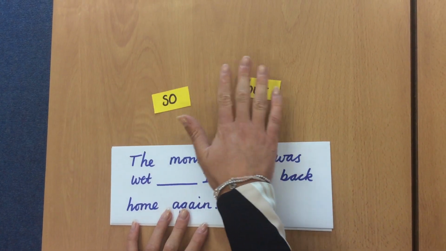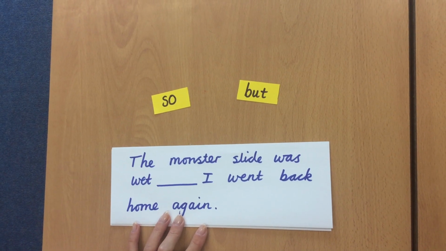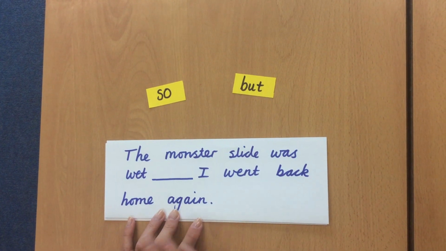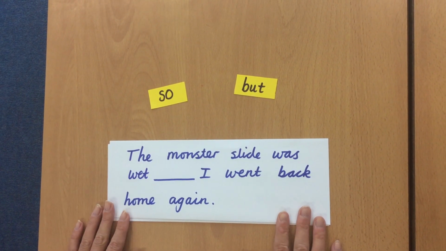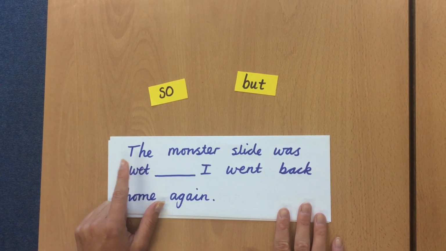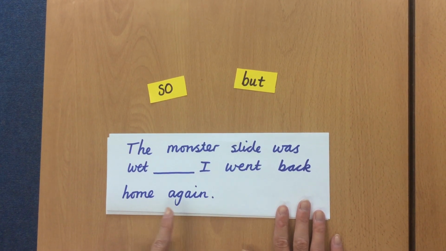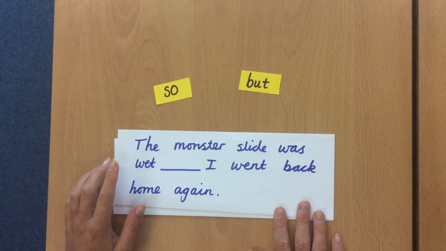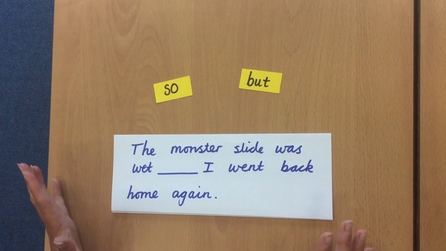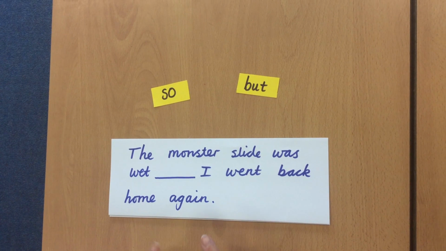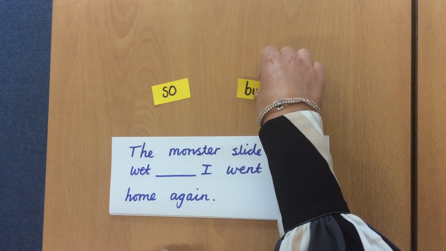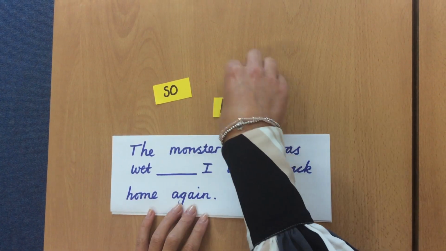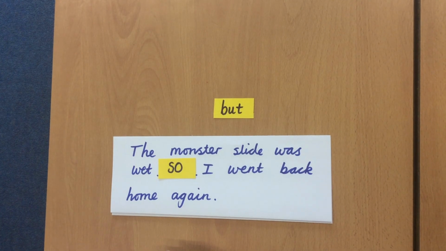So we're going to use these today to have a go at linking two simple sentences together, but we need to think about the meaning of these sentences to help us decide which one to use. So the first example, which you've all got on your PowerPoint and your PDF, is: the monster slide was wet, I went back home again. Which one do we think makes sense? I'm going to try both and see which makes sense. The monster slide was wet, but I went back home again. The monster slide was wet, so I went back home again.